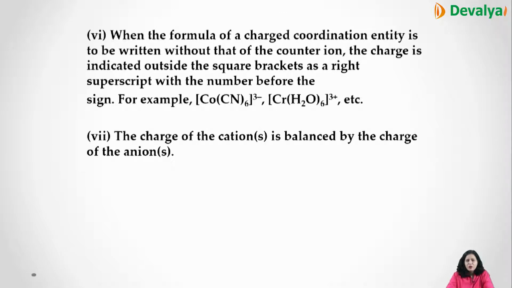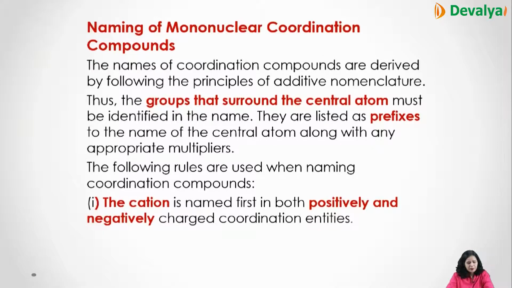When the formula of the charged coordination entity is written without that of the counter ion, the charge is indicated outside the square bracket as a right superscript with the number before the sign. The charge of the cation is balanced by the charge on the anion. Then is the naming of mononuclear compounds. The names of coordination compounds are derived by the principles of additive nomenclature, that is, the groups that surround the metal ion. We will directly come to the naming.